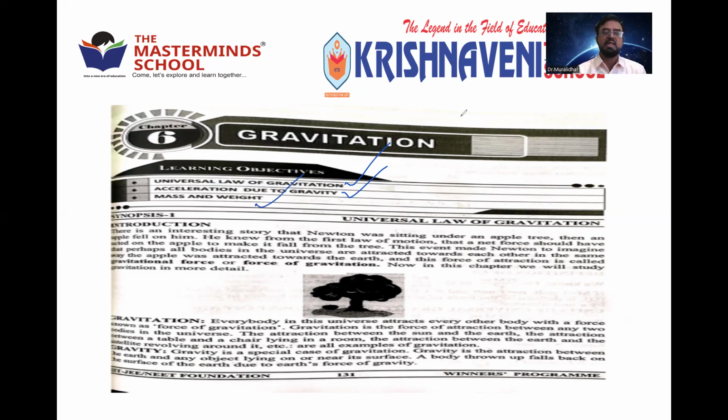And finally the difference between mass and weight, which are related to gravitation. Weight is specially related to gravitation. These are the three concepts we are going to discuss in depth in the coming 3 to 4 sessions. First we'll start with the universal law of gravitation.